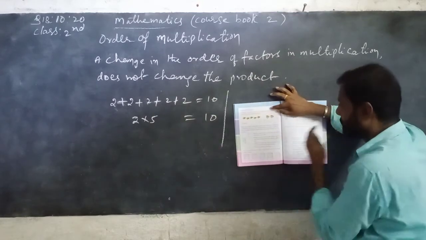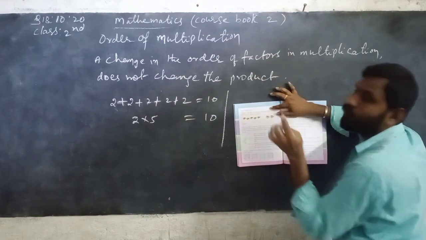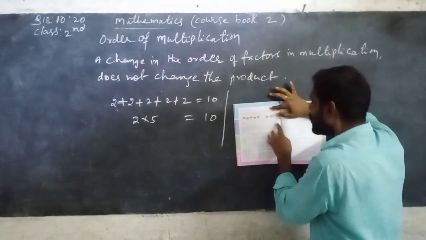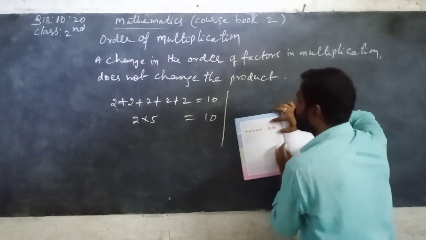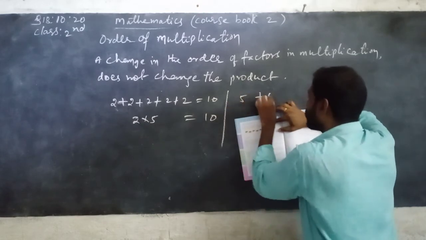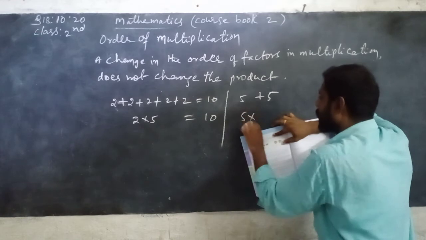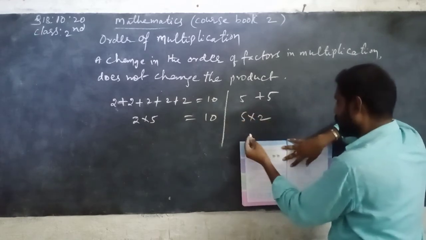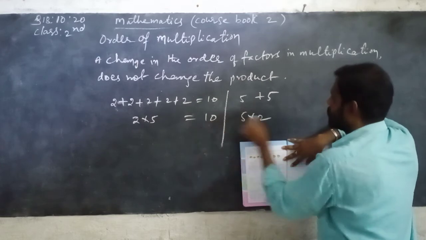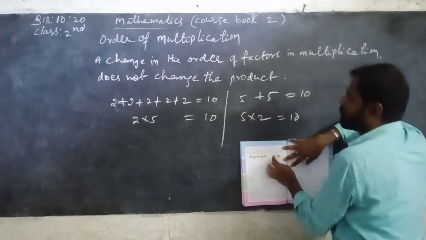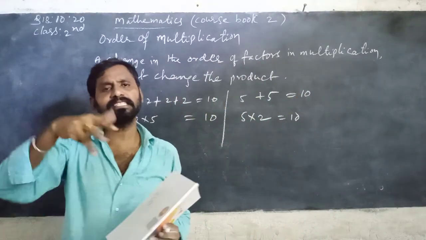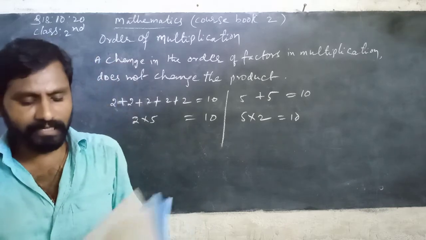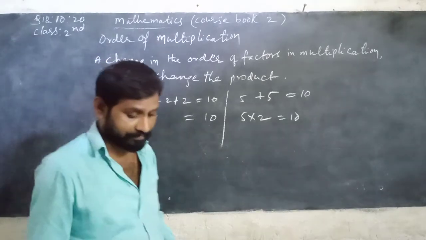Now next here, how many groups are there? 2 groups are there. In each group there are 5 books. Means I can write this order. Here 5 books, here 5 books. So 5, how many times? 2 times repeated. Now next here, 2 5s are 10. So this is 10, this is 10. So if you take any two numbers, you can multiply in any order. If you even change the order, the product should be the same. That is called the order of multiplication.